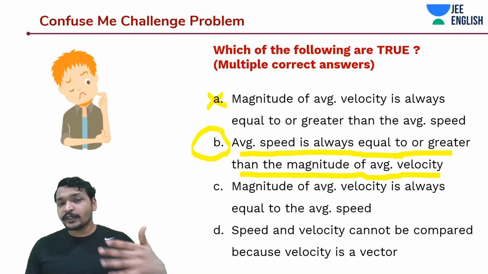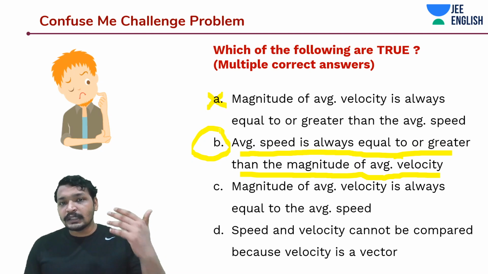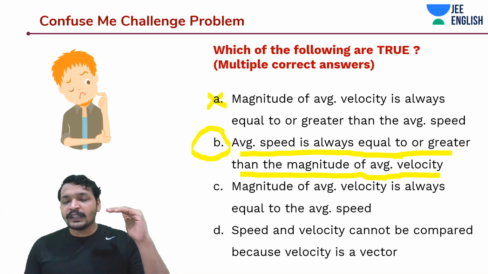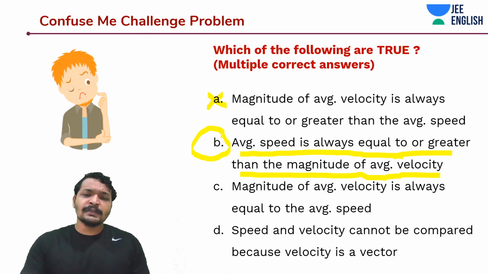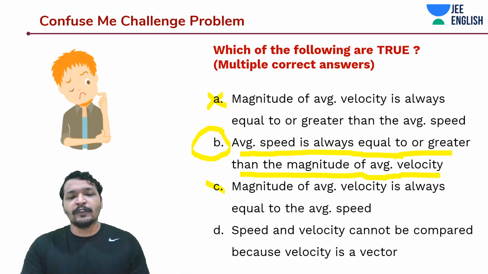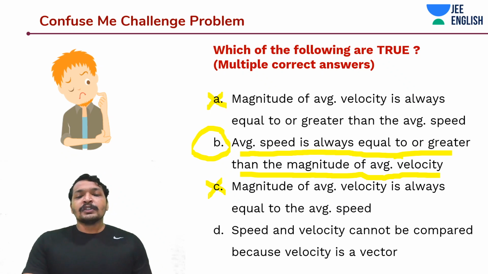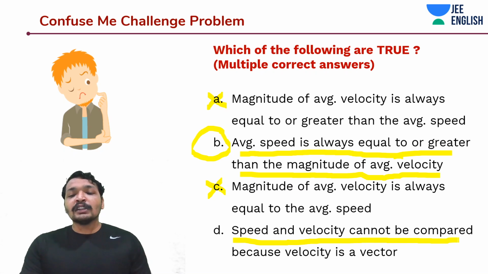If you travel along the displacement, you get the fastest route. But the concept that has to be clear in your mind is that displacement is always less than distance, or distance is always greater than displacement. That also means velocity is always less than speed, and speed is always greater than velocity. It can also be equal if they are traveling along the shortest path. Now, the next option is that the magnitude of average velocity is equal to that of average speed. You already spoke about it, so this is not true. Speed and velocity cannot be compared, because velocity is a vector.